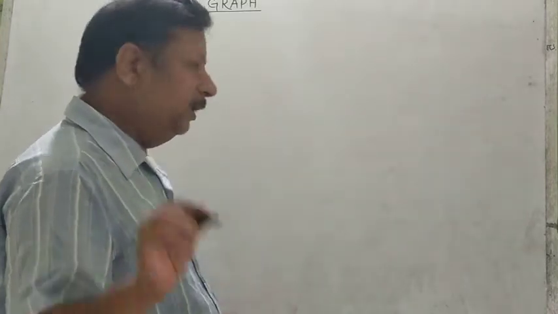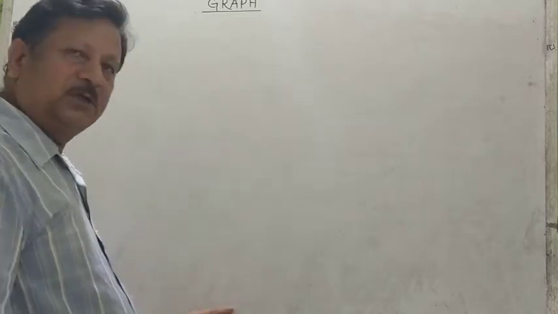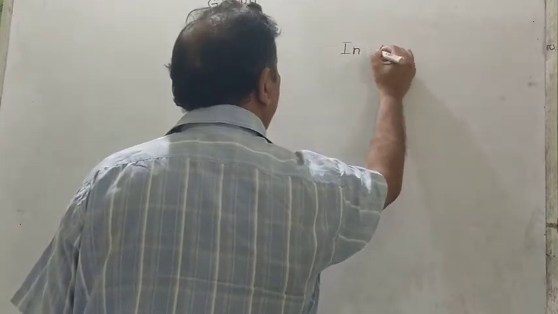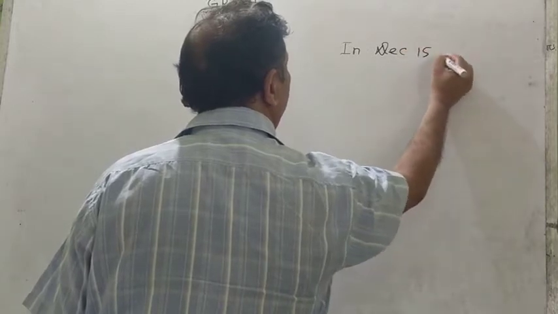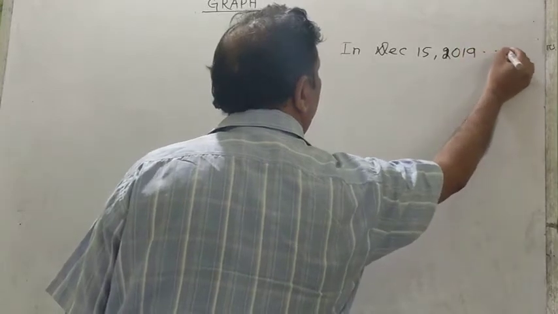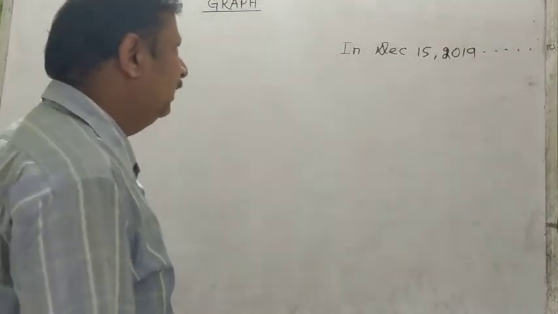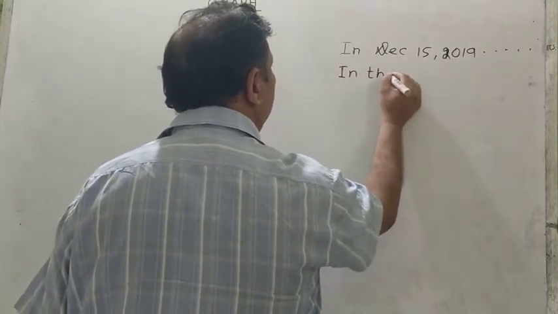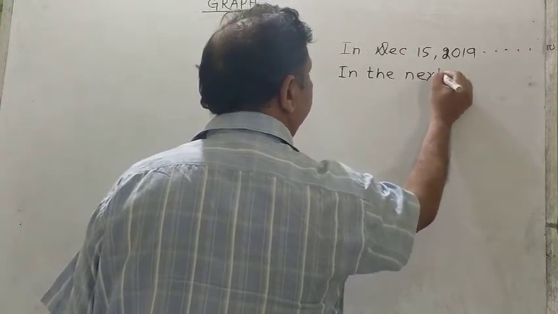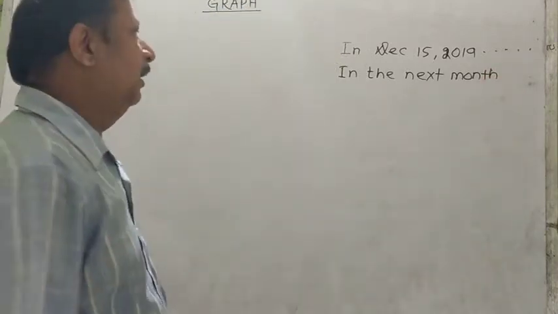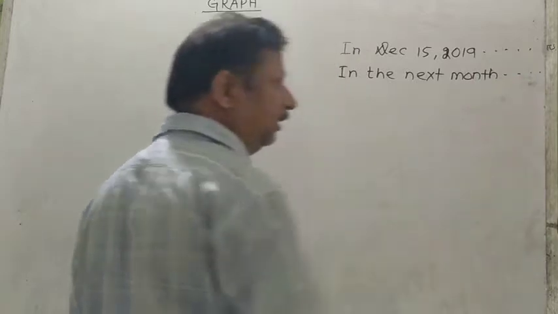But here, in case of months, we may begin here with December 15, 2019. Then we have to write a paragraph. Then another will be in the next month, and we have to write the data that is there.